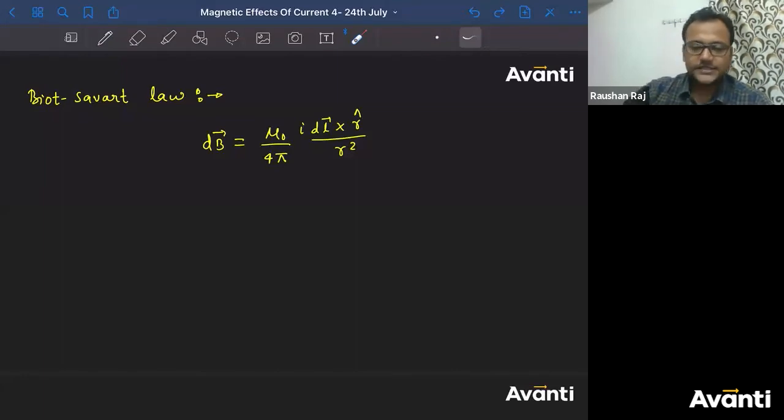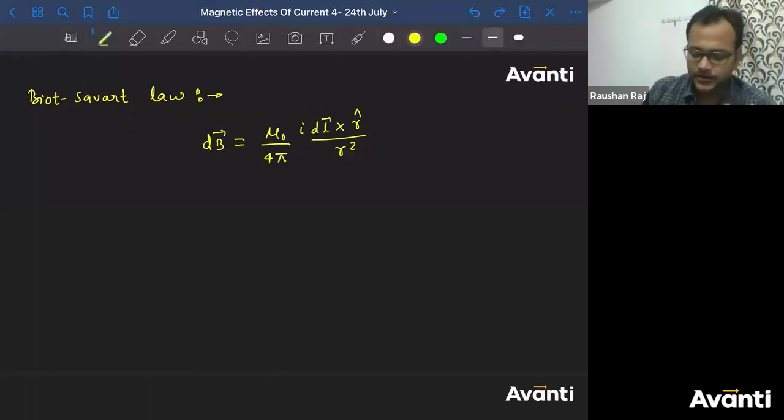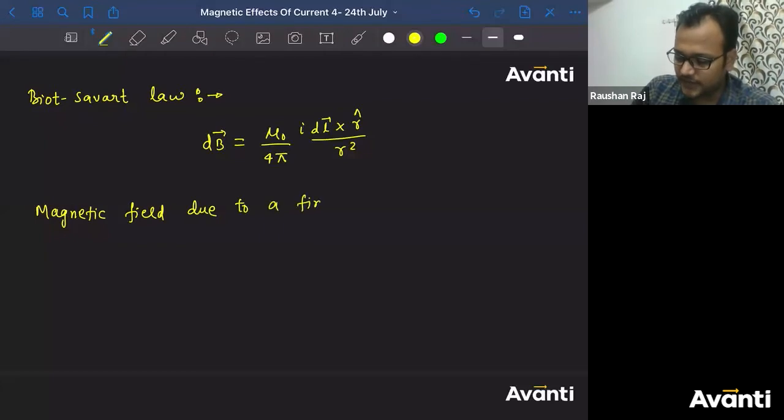So let us now talk about magnetic field application की बात करें. Now I am talking about the application of Biot-Savart's law. So we'll talk about magnetic field due to a finite straight current carrying wire.